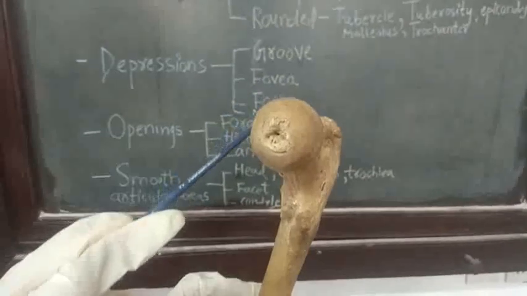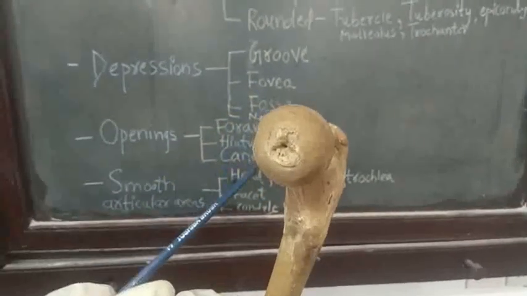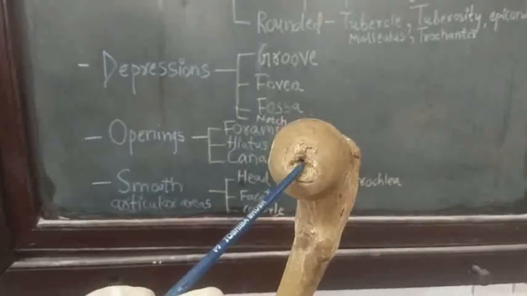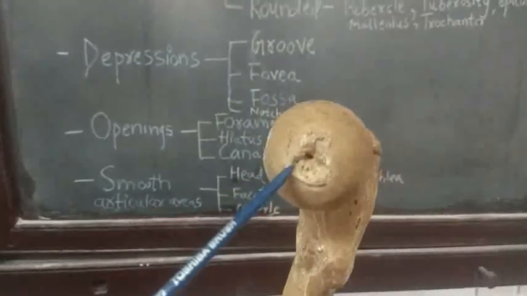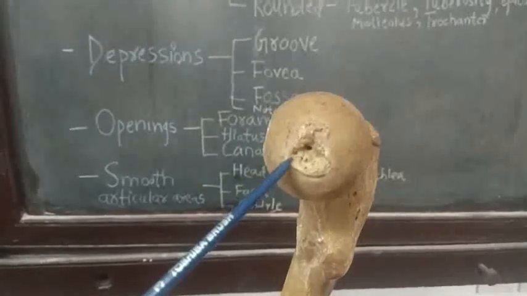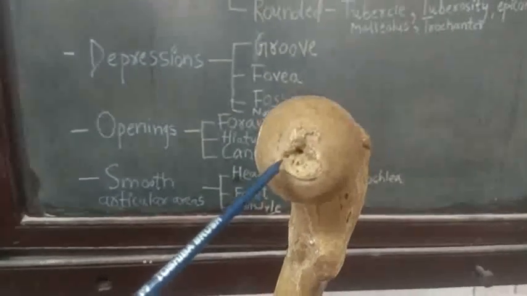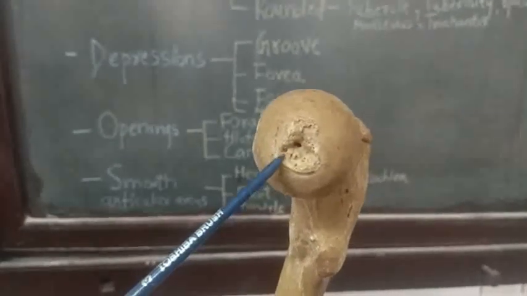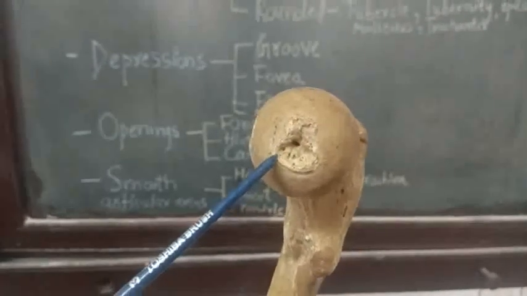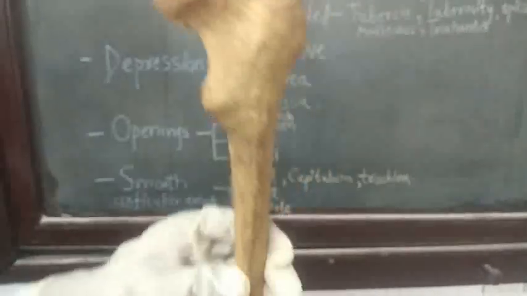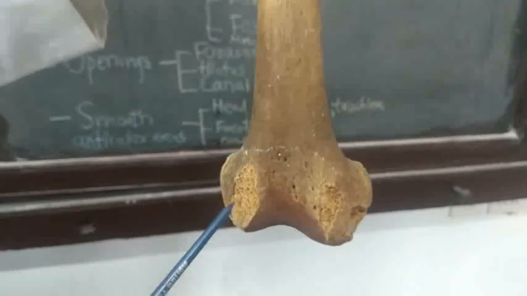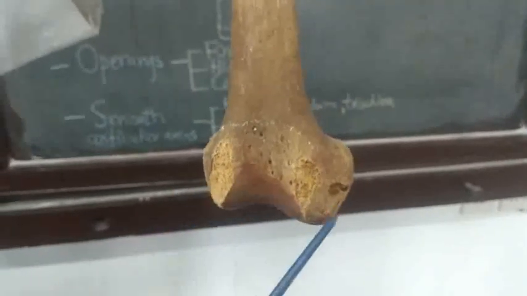Here, in the head of the femur, you can see the small rounded pit. This pit is called as fovea for the attachment of ligament. So this is the fovea. Then near the lower end, you can see two smooth articular areas.